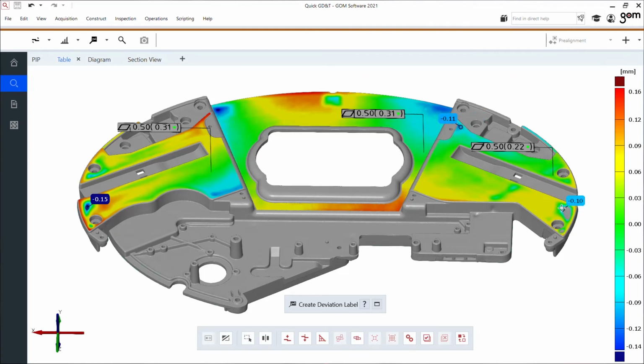my flatness inspection. We showed you some quick GD&T creation, how to make these flatness inspections, and even show the color representation of this GD&T flatness check. I created a datum feature, perpendicularity of our 2 cones in the middle, and I'm good to go.